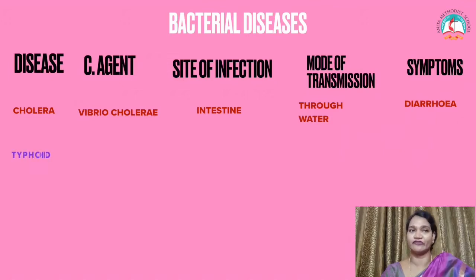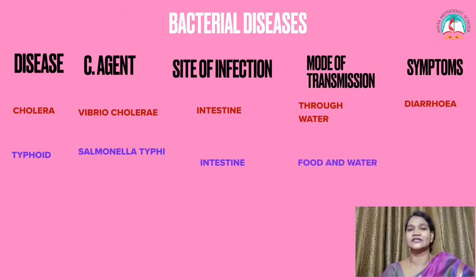Next disease is typhoid, caused by the organism called Salmonella typhi. Where does it occur? In the intestine again. It spreads through water and food. Symptoms are headache.